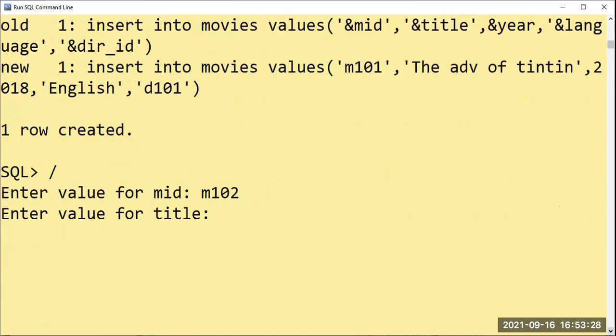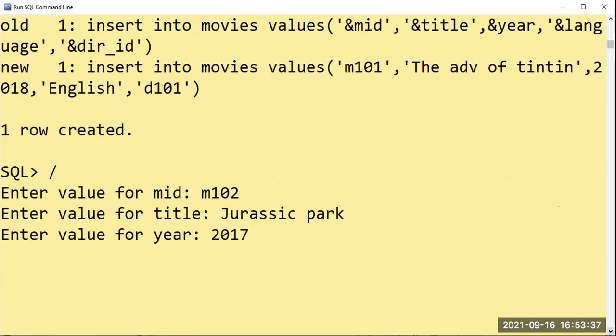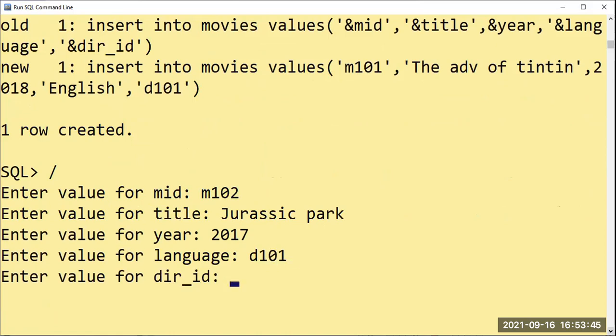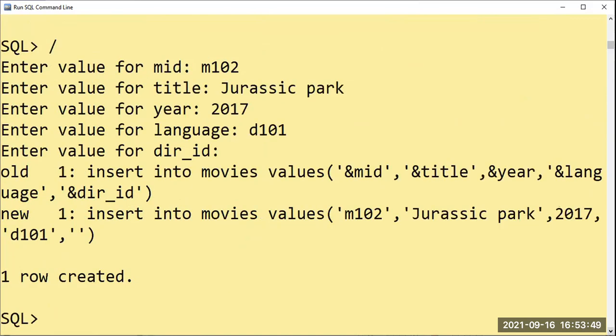Okay. Jurassic Park, year 2017. Next I'll come for 2018. So this also is Hitchcock, D101. Oh, I get the error. Extremely sorry, I have not provided the value. Oh my God.